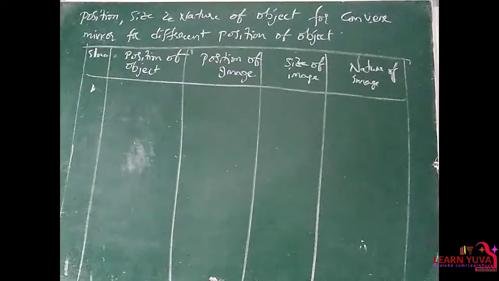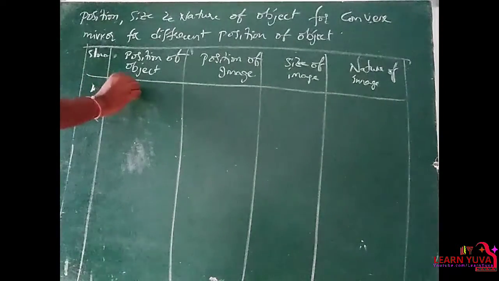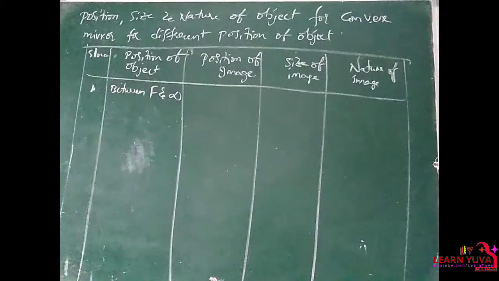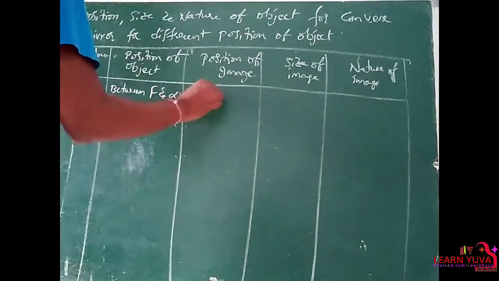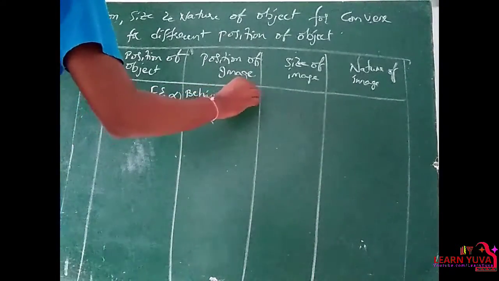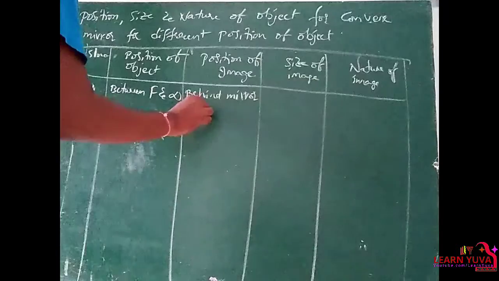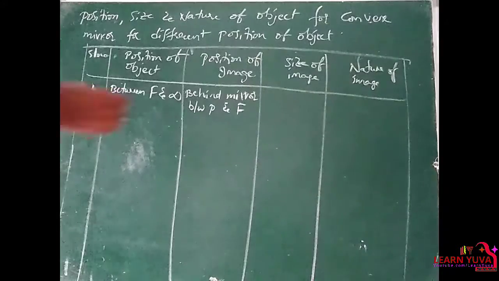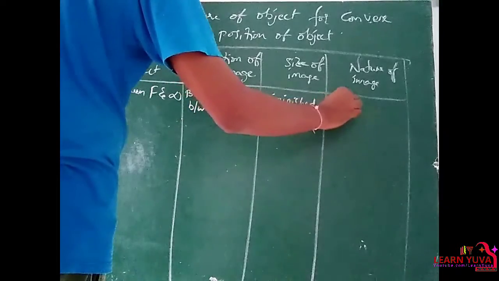The first one is, if the object is situated between F and infinity, then the corresponding image is formed behind the mirror, and the image is found between P and F. The size of the image is diminished, virtual and erect.